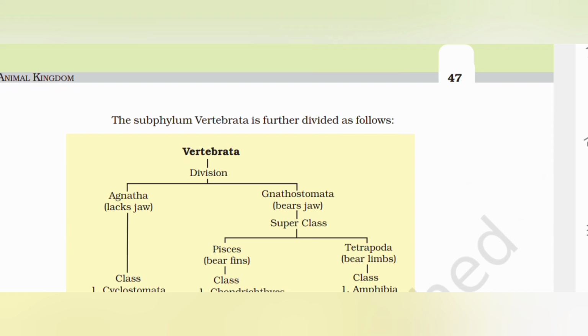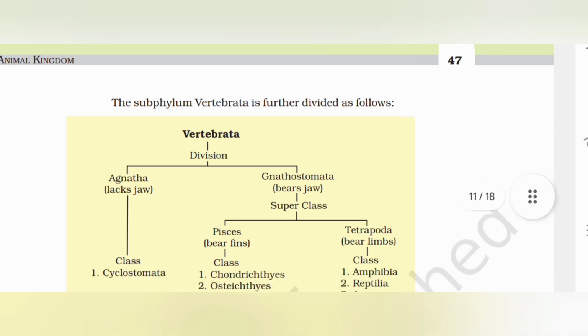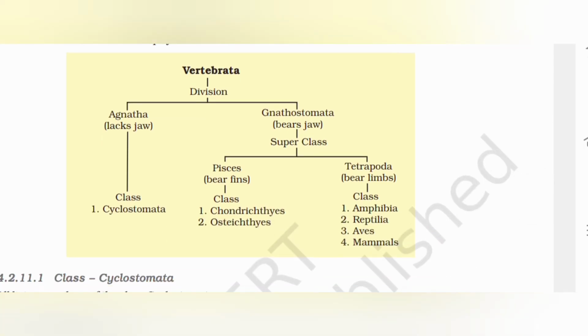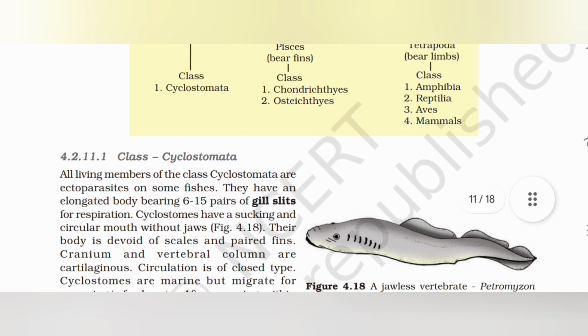The subphylum Vertebrata is further divided as follows. Division Agnatha, jawless; Gnathostomata, jawed. Agnatha: class Cyclostomata. Gnathostomata, jawed: superclass Pisces and Tetrapoda. Pisces: class Chondrichthyes, Osteichthyes. Tetrapoda: class Amphibia, Reptilia, Aves, Mammalia.